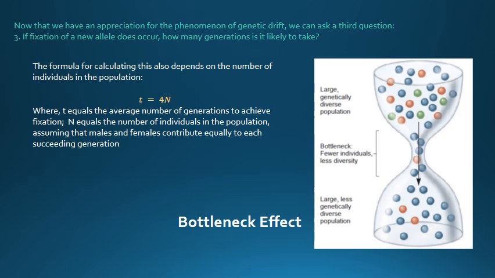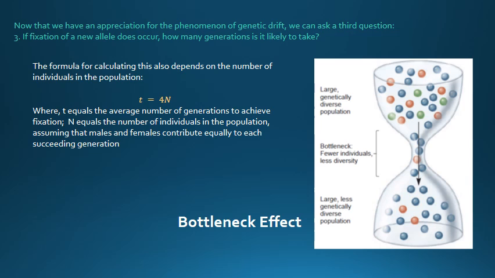T is equal to 4n, where T is the average number of generations to achieve fixation and n equals the number of individuals in a population, assuming that males and females contribute equally to each succeeding generation. As you may have expected, allele fixation takes much longer in large populations.